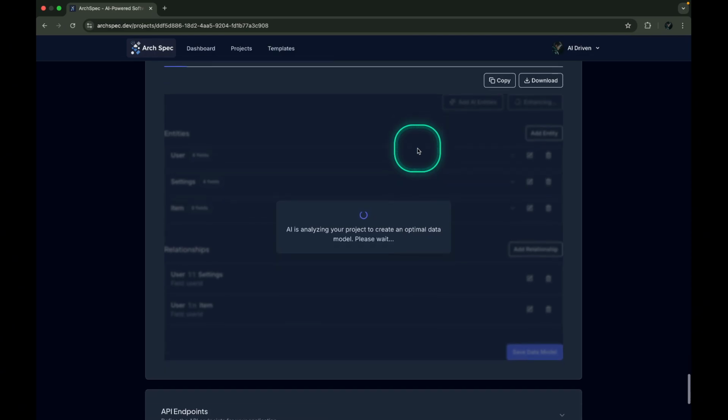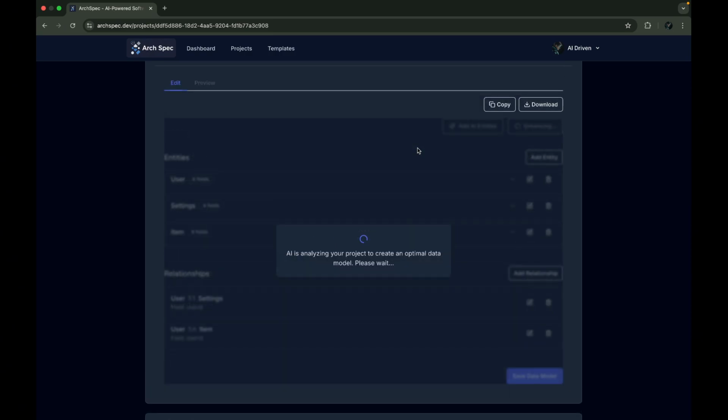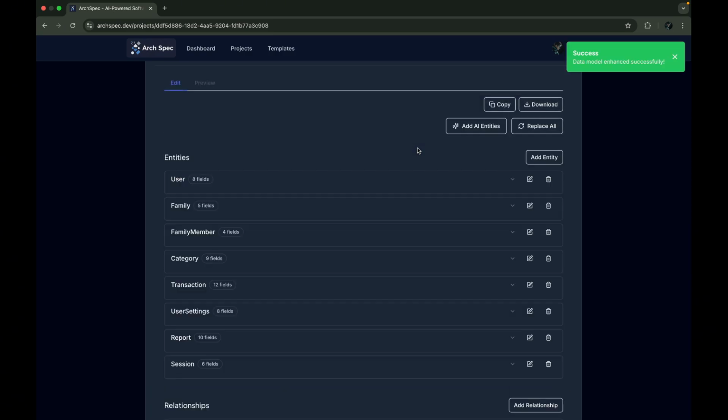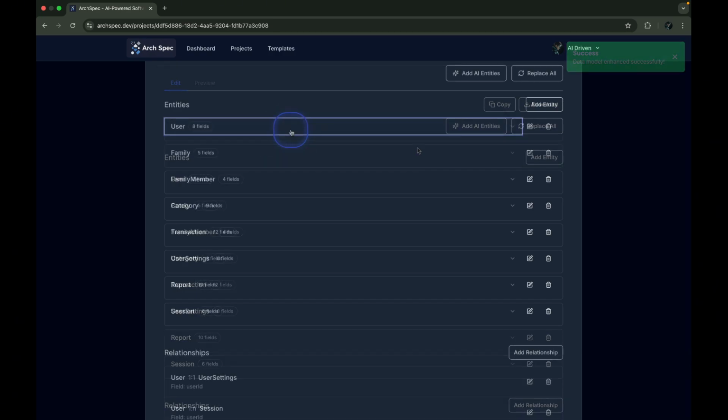We can also add AI entities without replacing existing ones. The beauty is that we can customize this however we want using AI to analyze our project and create an optimal data model. The AI has successfully generated the data model.